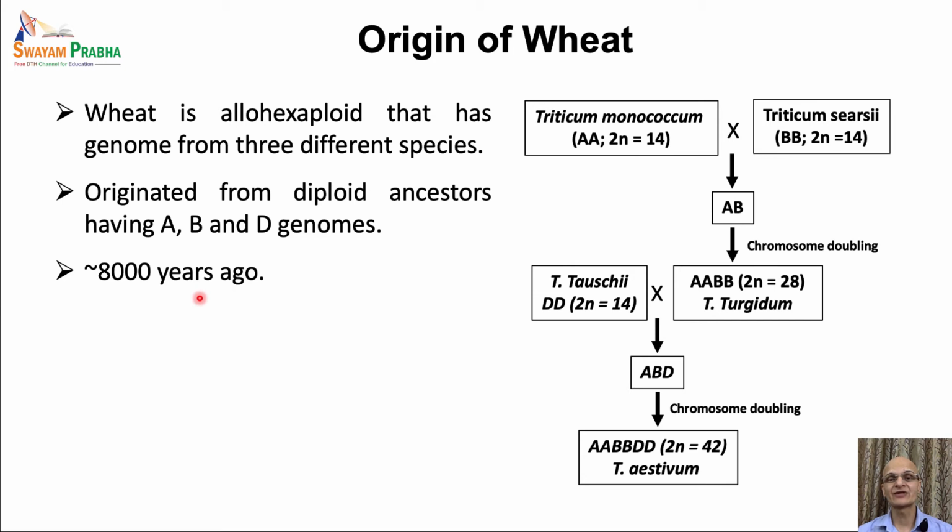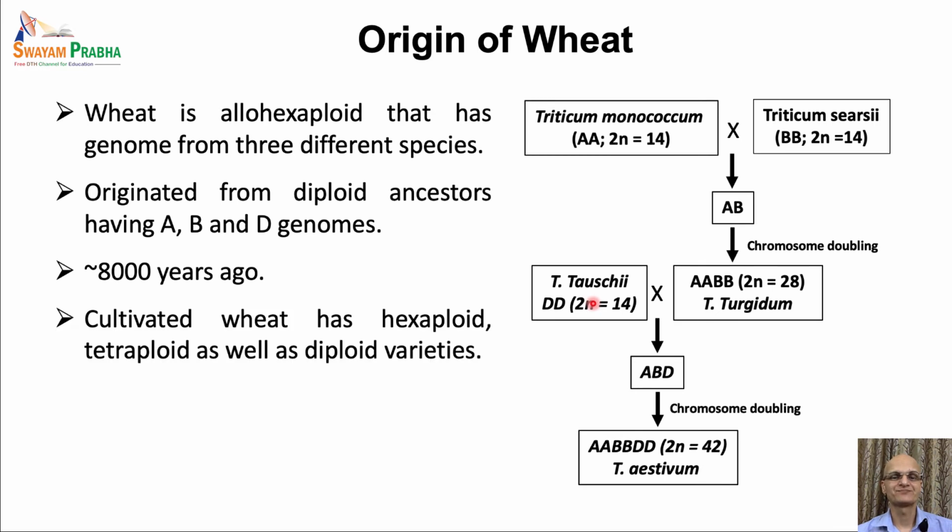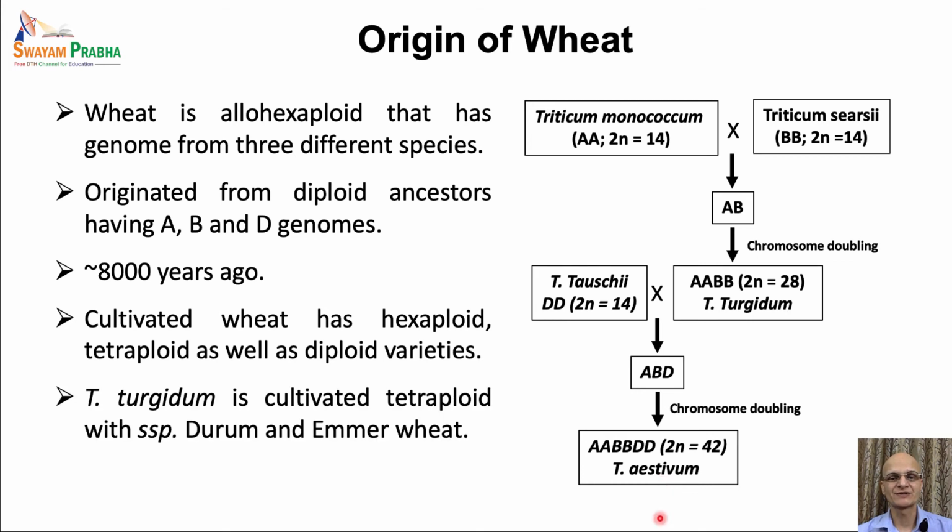So basically, for the creation of the modern hexaploid wheat, three diploid ancestors have contributed their genome sets. That is, the A genome is contributed by Triticum monococcum, Triticum speltoides contributed the B genome, and then the D genome was contributed, or donated, by Triticum tauschii. In the current situation, cultivated wheat has hexaploid as well as tetraploid and diploid varieties. And Triticum aestivum is the modern cultivated hexaploid species.